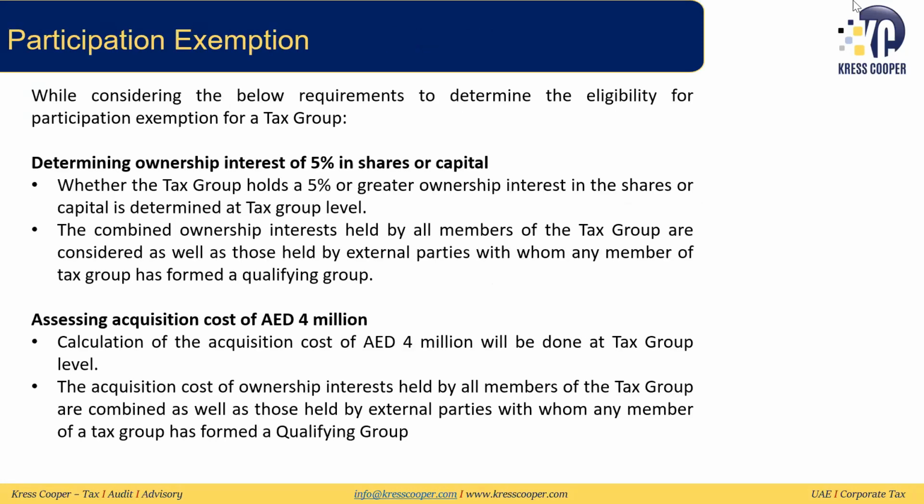The same for participation exemption, when we're looking at determining the ownership interest of 5% or assessing the acquisition cost of 4 million, we will look at this from the tax group level, not the individual companies level.